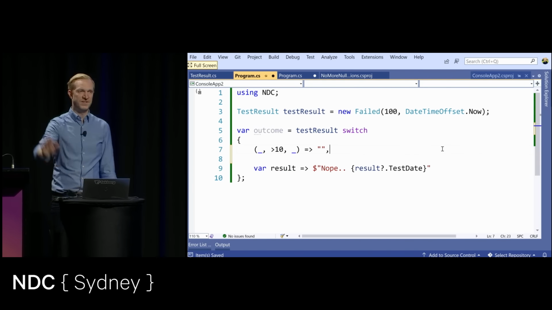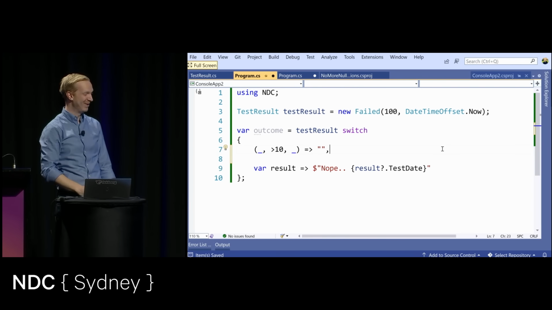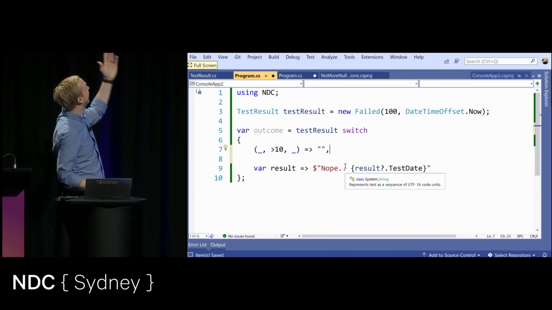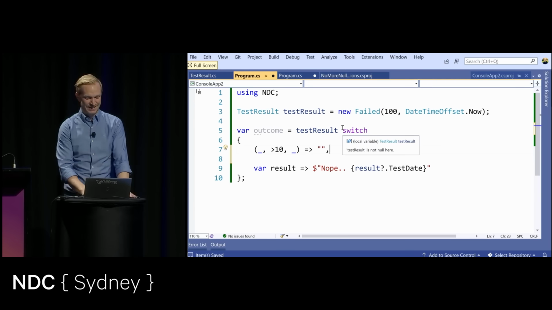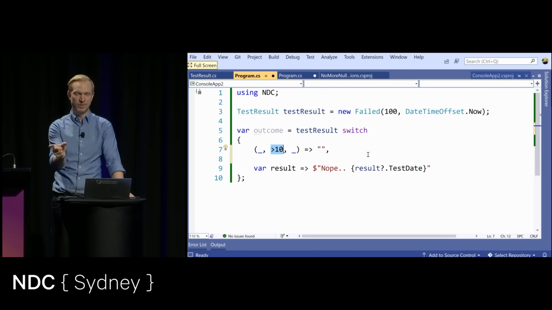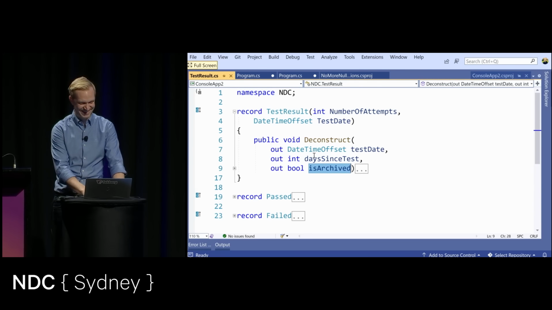How many of you think this makes sense? A couple? Wow. So when you come back to this code tomorrow, you'll have no idea what this actually means, right? This here is a relational pattern. It's saying that whatever this object was deconstructed to, the second position of that deconstruct has to be more than 10. I have no idea what that was. I'll have to go back again.